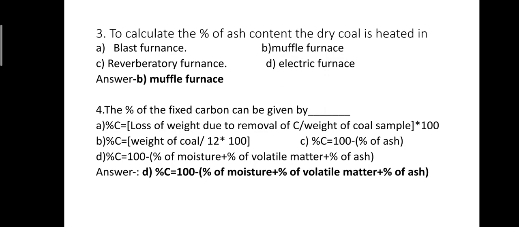Question number 4. The percentage of the fixed carbon can be given by option A, percentage of C is equal to loss of weight due to the removal of C divided by weight of coal sample into 100. Option B, percentage of C is equal to weight of coal divided by 12 into 100. Option C, percentage of C is equal to 100 minus percentage of ash. Option D, percentage of C is equal to 100 minus percentage of moisture plus percentage of volatile matter plus percentage of ash. The correct answer is option D.